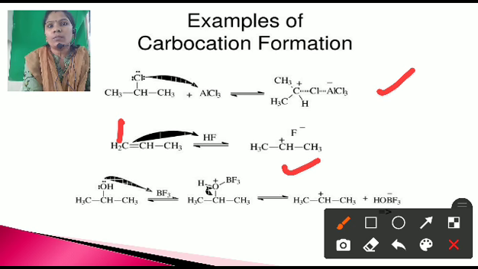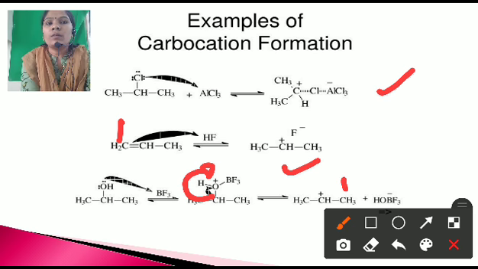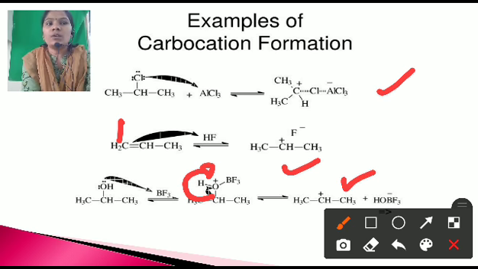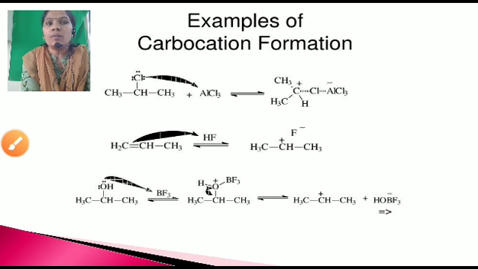This is also one more carbocation. Next, by the addition of BF3 there is a formation of this intermediate hydronium ion, and by removing this hydronium ion there is a formation of this secondary carbocation. Okay, these are some examples of the formation of the carbocation.